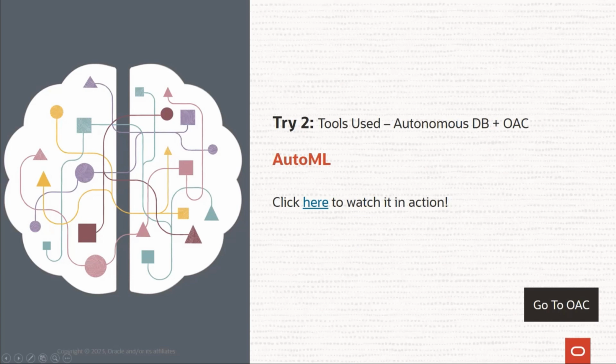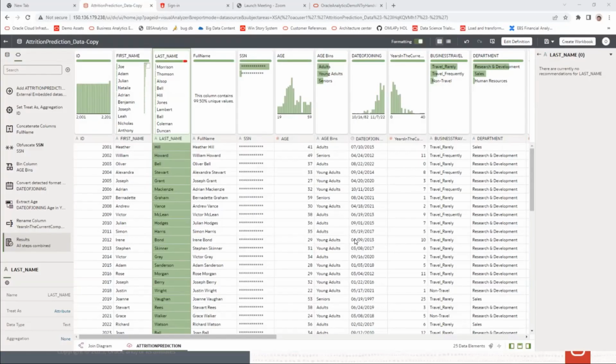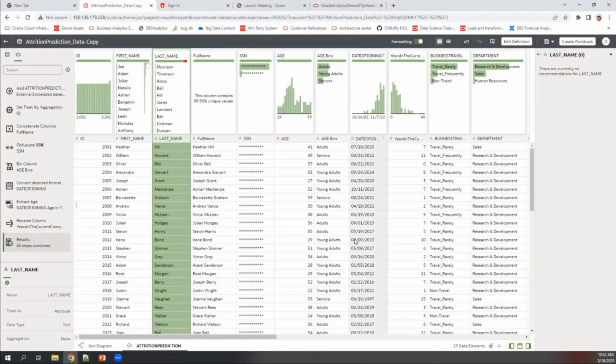Now going to the interface again. This is the OAC interface. Let me just make it bigger for a better viewing purpose.